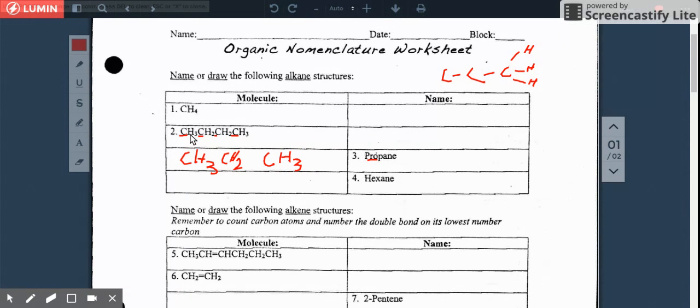And unlike me, write them closer together, right next to each other, like this one. CH3 should be closer to CH2, and this CH3 should be close to CH2. So that's how you guys do the first section.